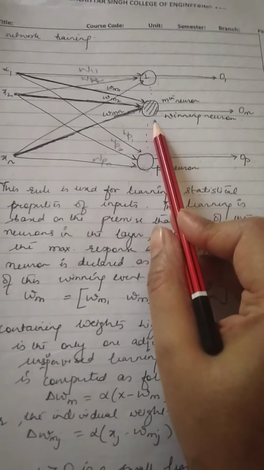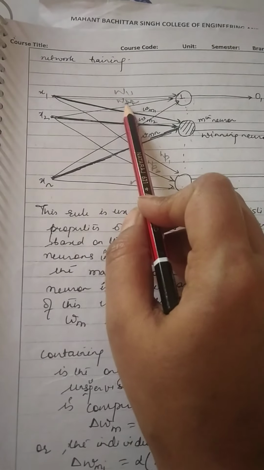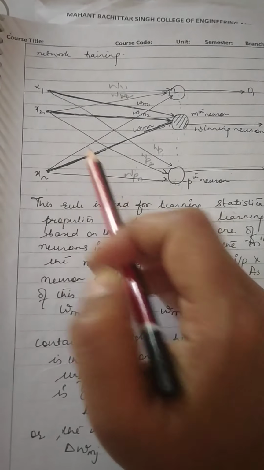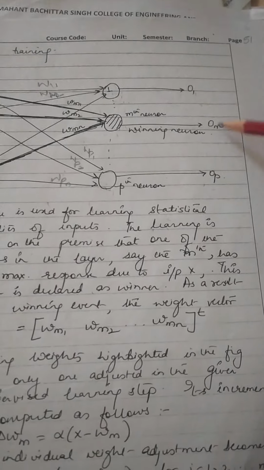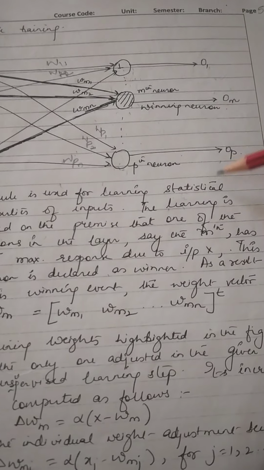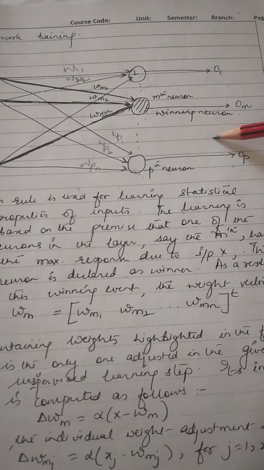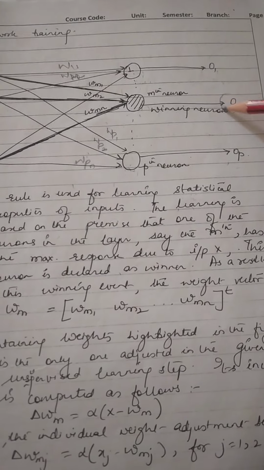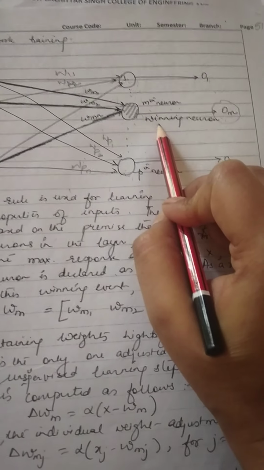How do we take a winner neuron? First of all, we will initialize all the weights. We will give the inputs so that we have an output set O1 to OP. Now we will examine these outputs. Whichever neuron is giving us the maximum response would be the winner. Suppose Om is the maximum, and thus the mth neuron will be the winner neuron.